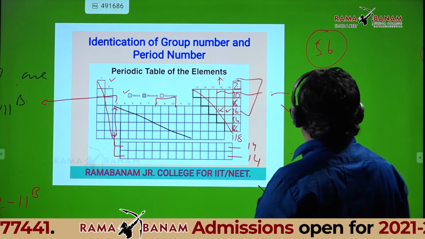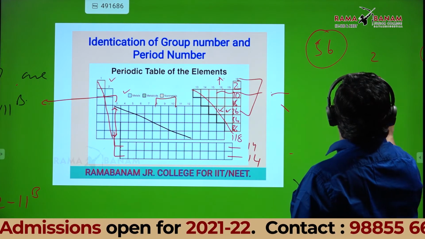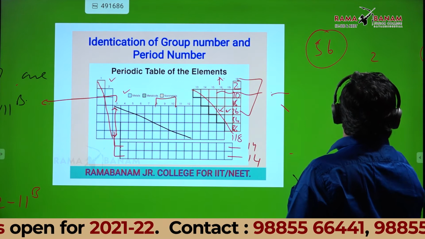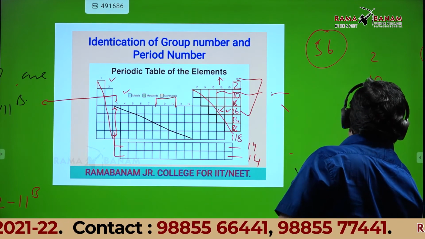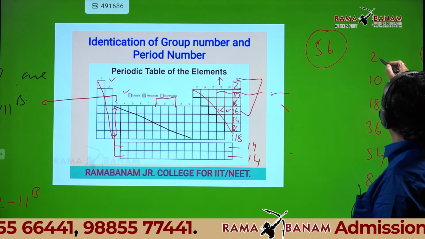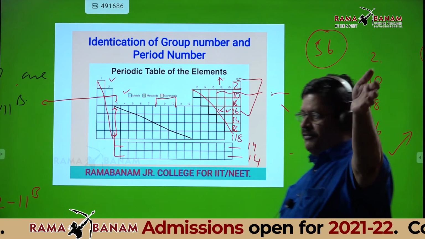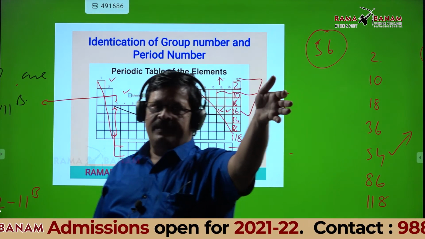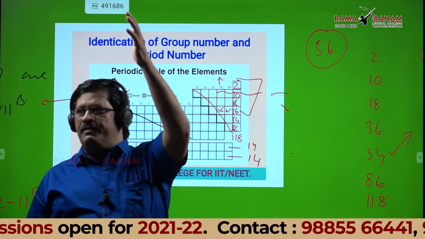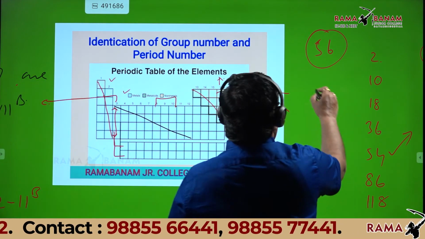See here, once again: 2, 10, 18, 36, 54, 86, 118. 1, 2, 3, 4, 5. Fifth period ends with 54. So 56 should be sixth period.